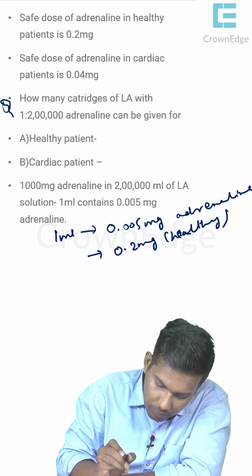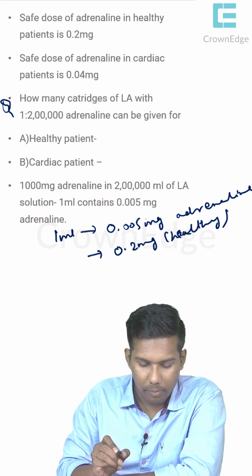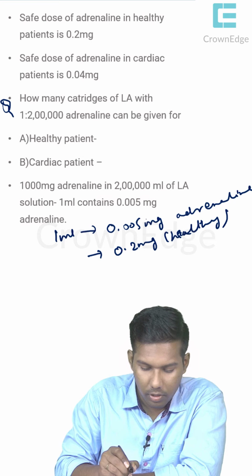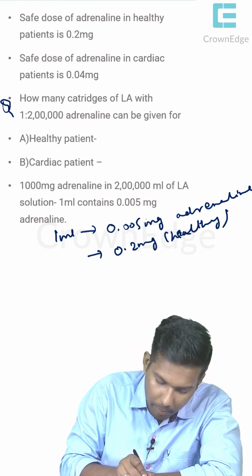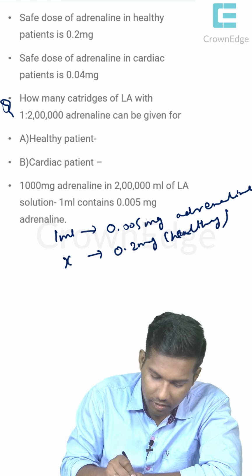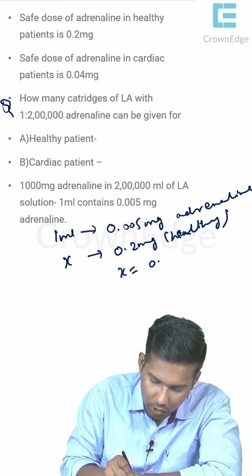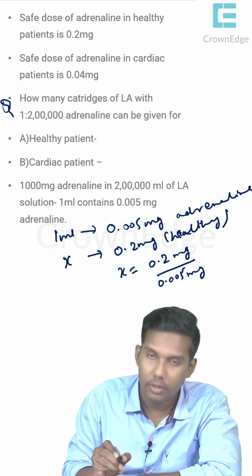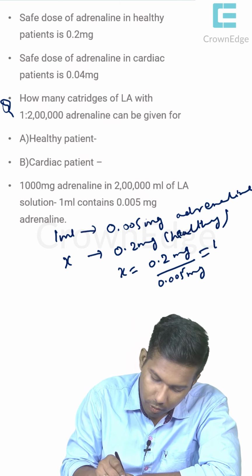Okay. So if 0.2 mg is the safe dose in a healthy patient, how much ml can be given? So x is the ml. So x equal to 0.2 mg by 0.005 mg, right? So that will be around 40 ml.